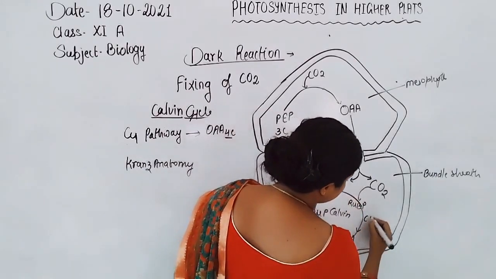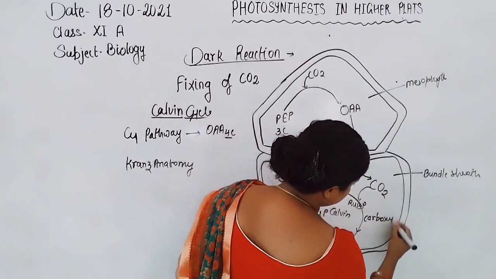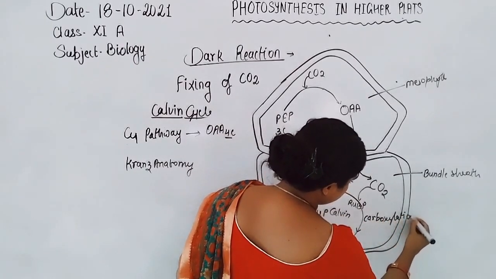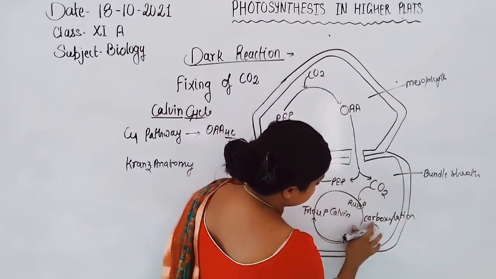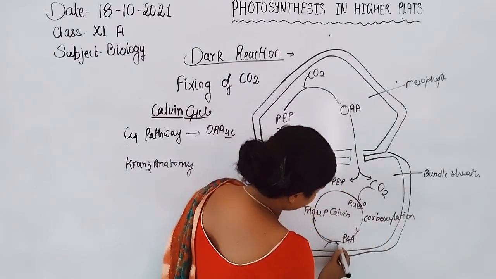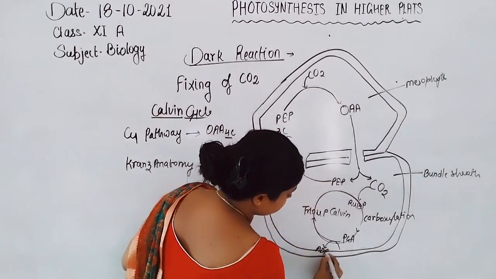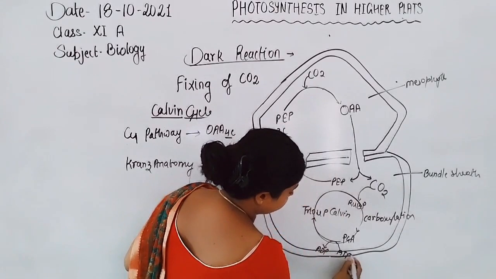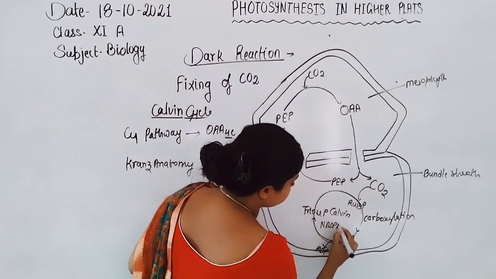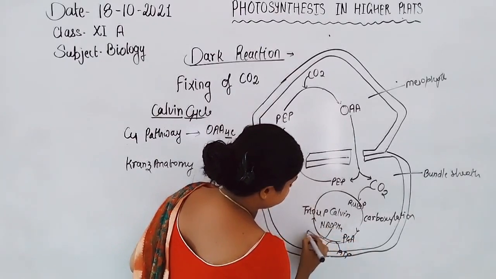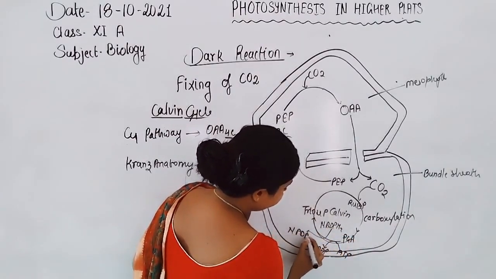So here is the carboxylation process, then phosphoglyceric acid undergoes reduction, and here ATP is used and ADP forms, and NADPH is used to form NADP plus.